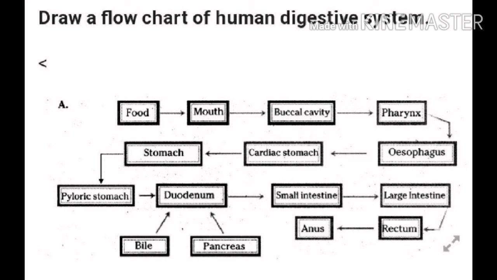The walls of the small intestine contain finger-like projections. These finger-like projections are called villi. Through the walls of the small intestine, digested food material enters into the blood. Next, undigested food material enters into the large intestine. From the undigested food material, water is absorbed, then the undigested food material is expelled out of the body through the anus. This process is called defecation. So, this is the quick recap of the human digestive system.